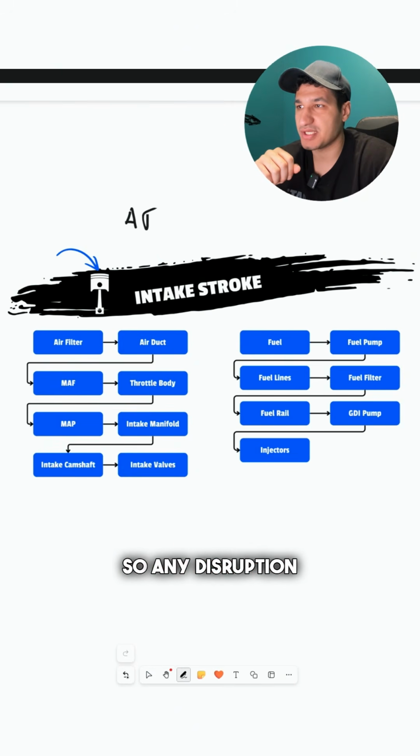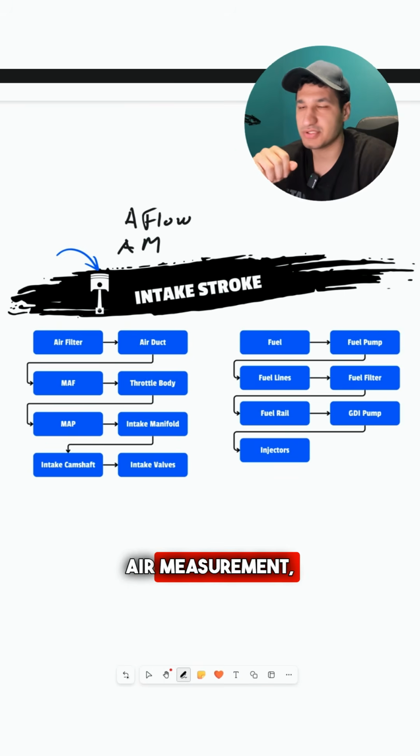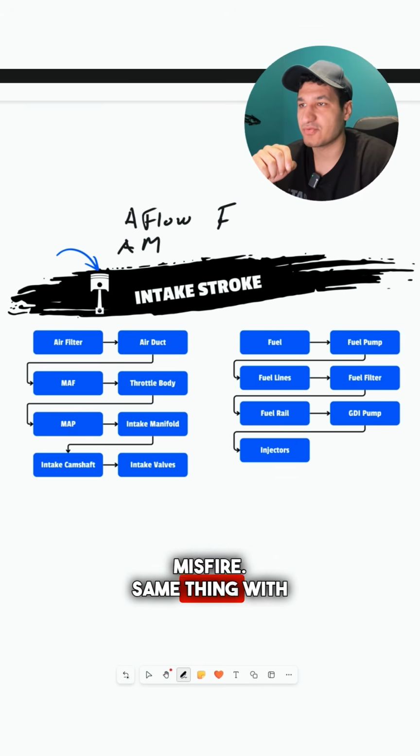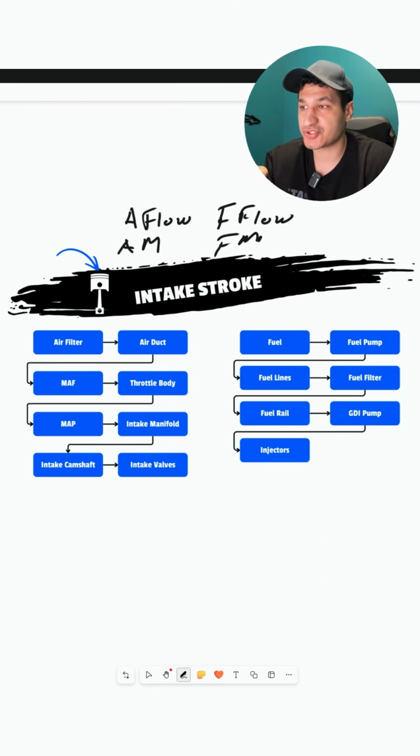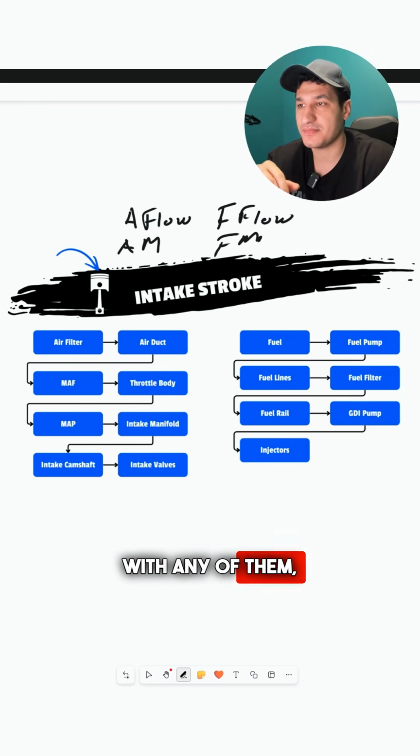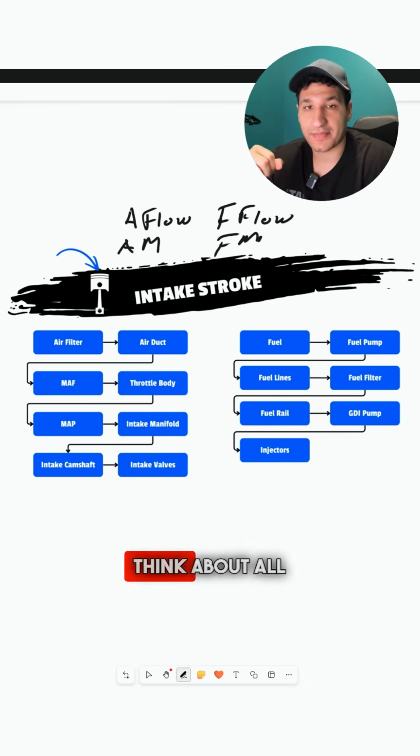So any disruption in airflow or air measurement, you'll have a misfire. Same thing with fuel flow or fuel measurement. So think about all the components in the intake stroke, and if there's an issue with any of them, then it will result in a misfire. So you have to think about all these components.